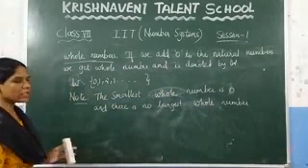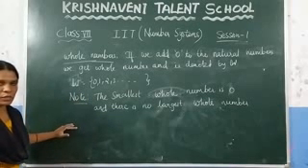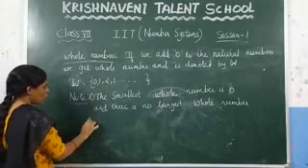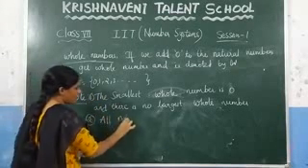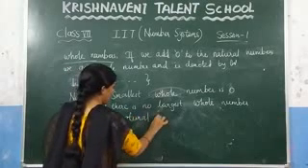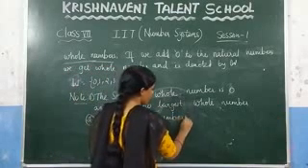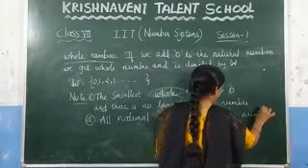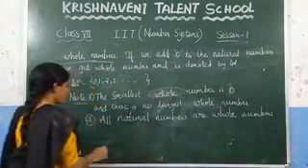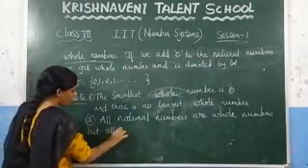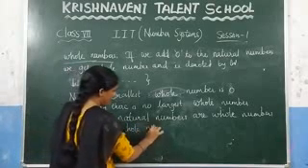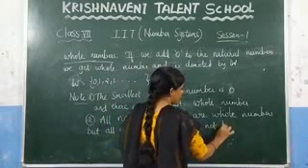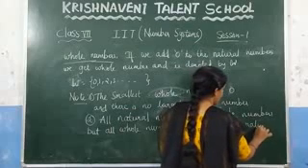And from this, what we can conclude here: all natural numbers are whole numbers, but all whole numbers need not be natural numbers.